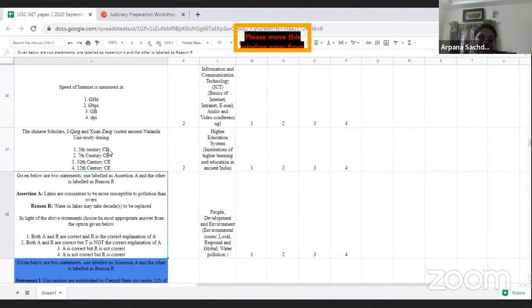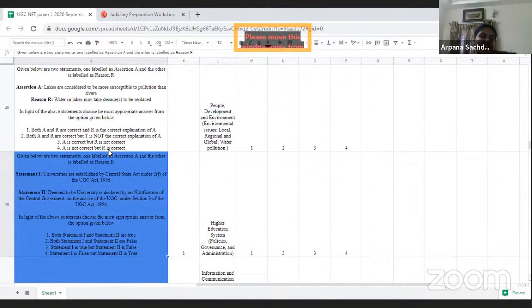Next, we also have a people development question, and it is based on assertion and reasoning. And yes, I would mark it as an easy one because it was a very easy question. The statements are very easy, so I would mark it as easy.